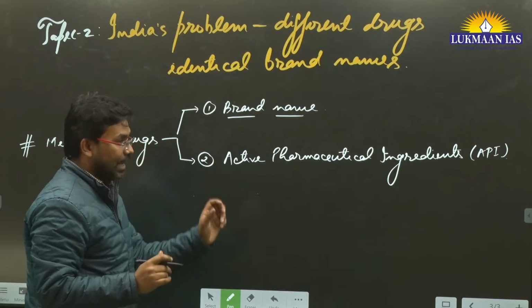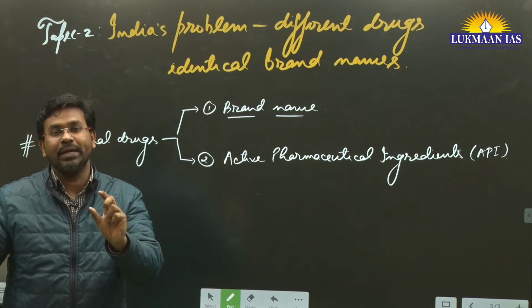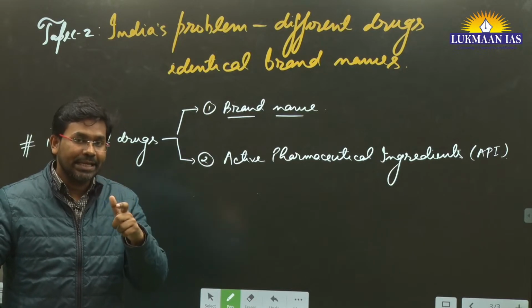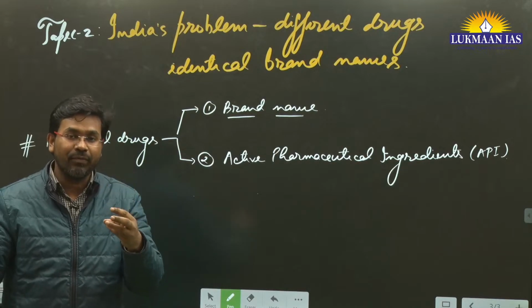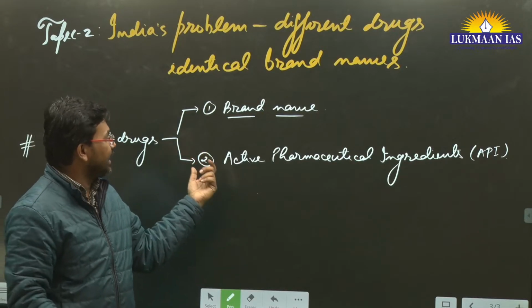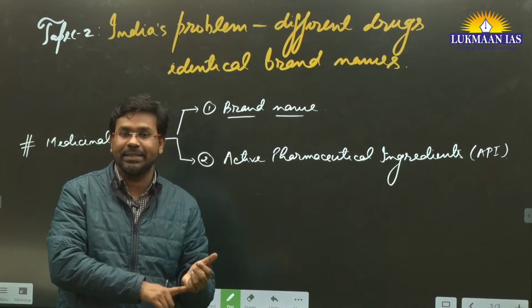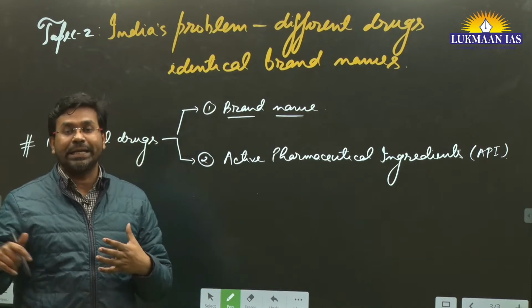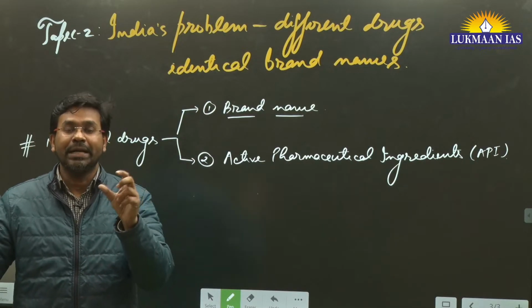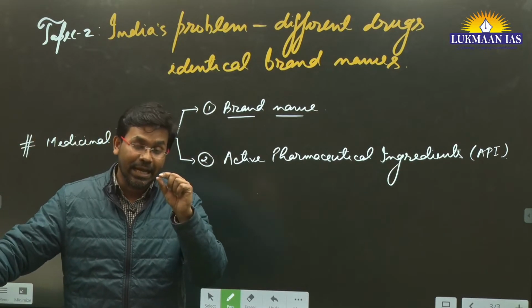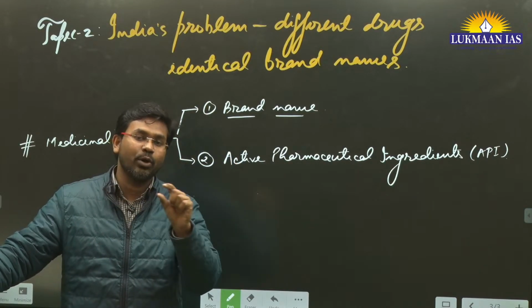All right, and then inside that particular medicine, it can be a tablet, a capsule, or a syrup. Whatever active pharmaceutical ingredients are there that are helpful for treating a particular disease, they are known as API, active pharmaceutical ingredients. There can be medicine helpful for treatment of fever, for diabetes, for cancer.